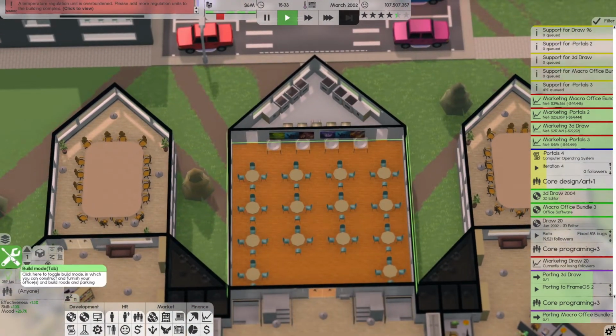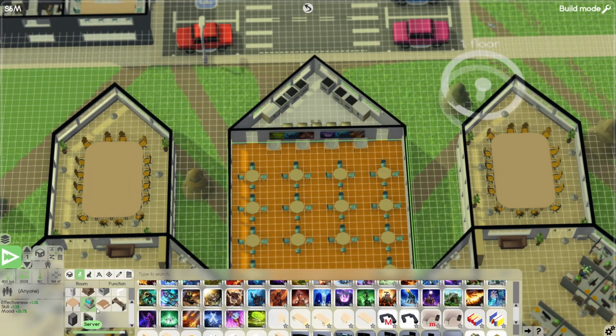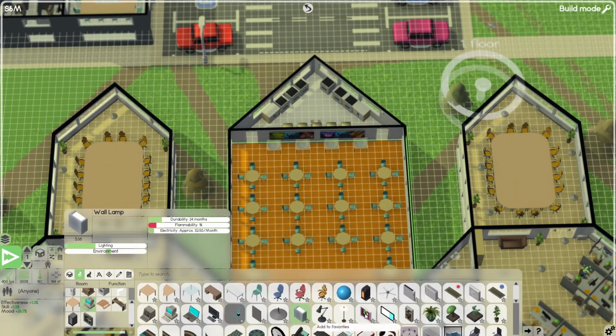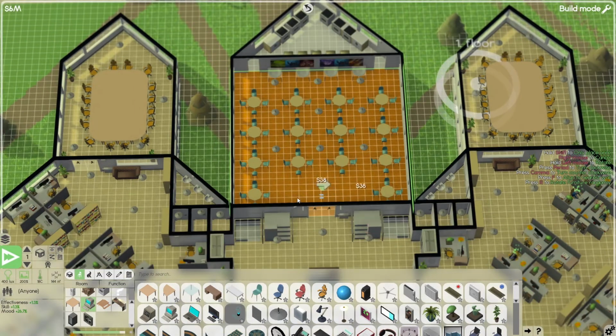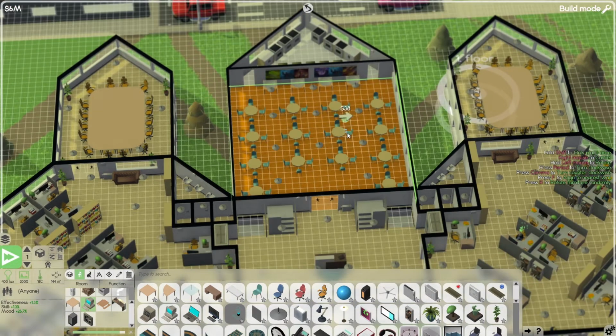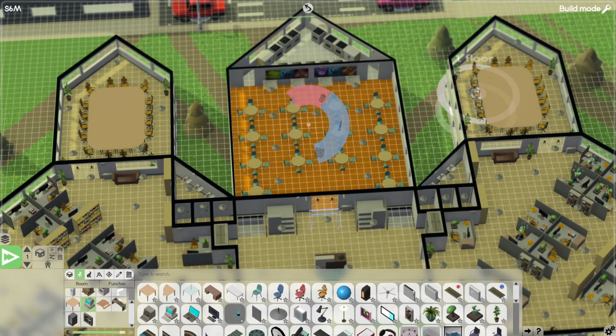It actually doesn't have any lights in it either. Might want to do that. Okay, where are we going to find some lights? Let's just do these standard little lights here. One there. Boom. So this is probably going to solve a bunch of the everybody complaining about not having enough socializing, because they're going to socialize the hell out of this place now that they have somewhere to sit and eat, which is amazing.